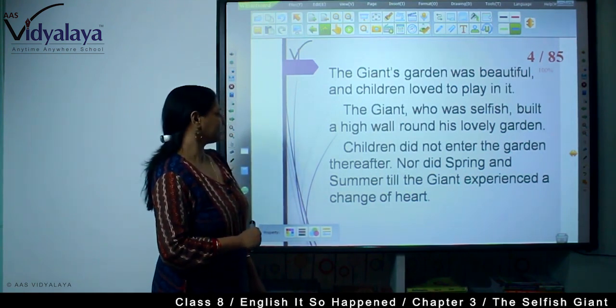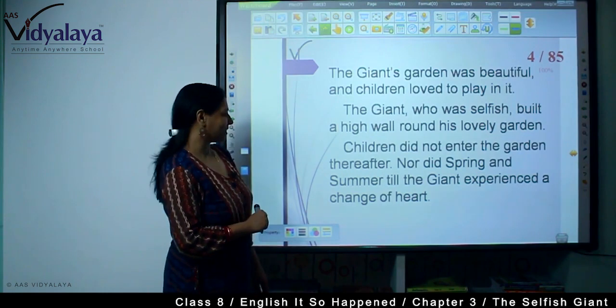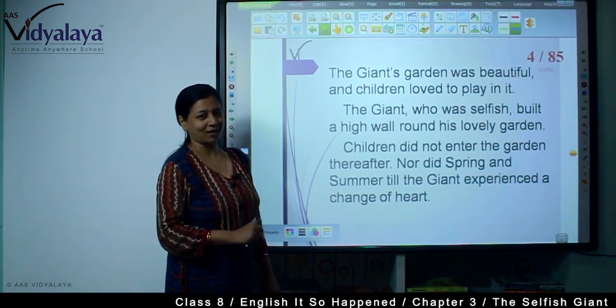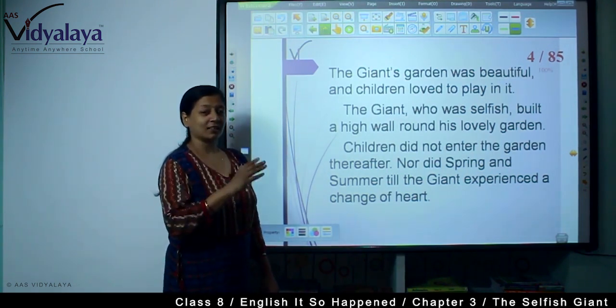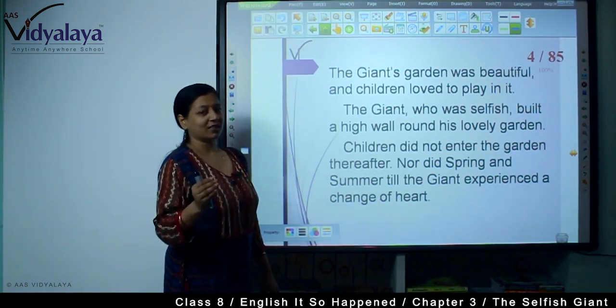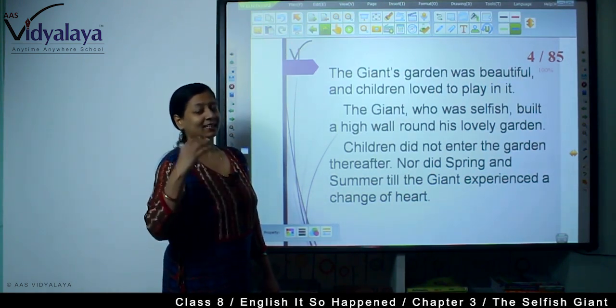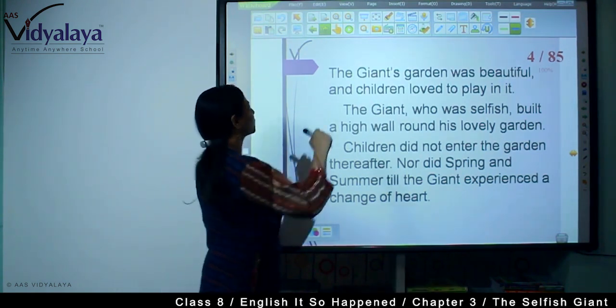Children did not enter the garden thereafter, nor did spring and summer, till the giant experienced a change of heart. So here you are seeing there is a change of heart in the giant's life. First he was very selfish, but at the end of the story his heart was changed. How did this happen? Let's go through it.